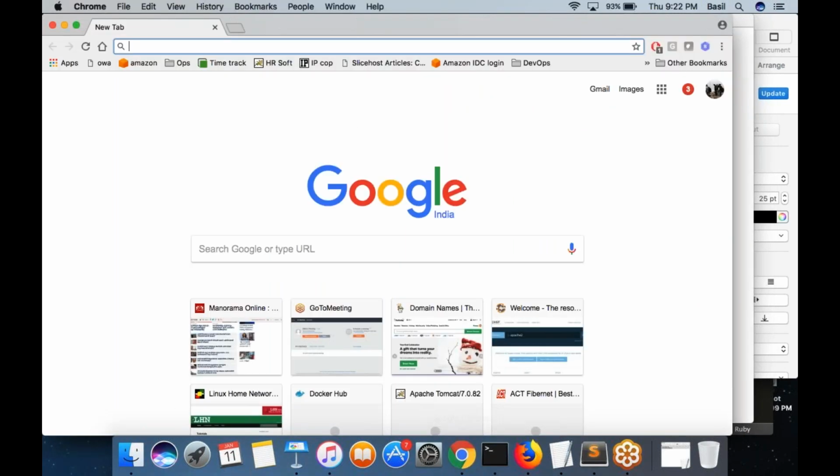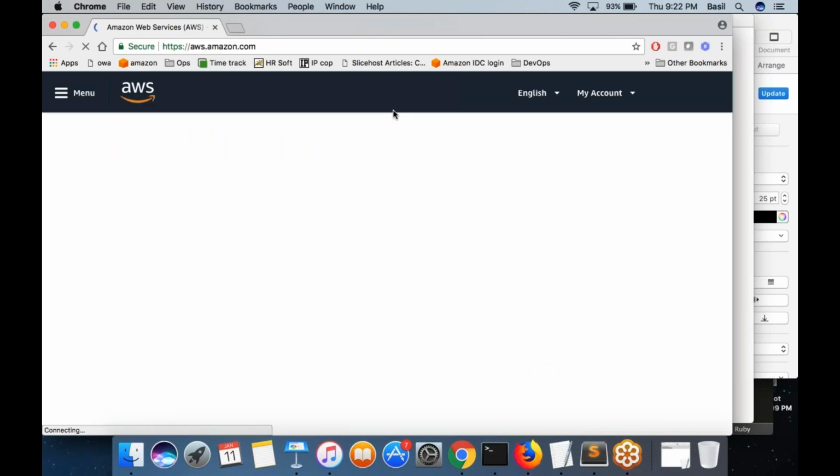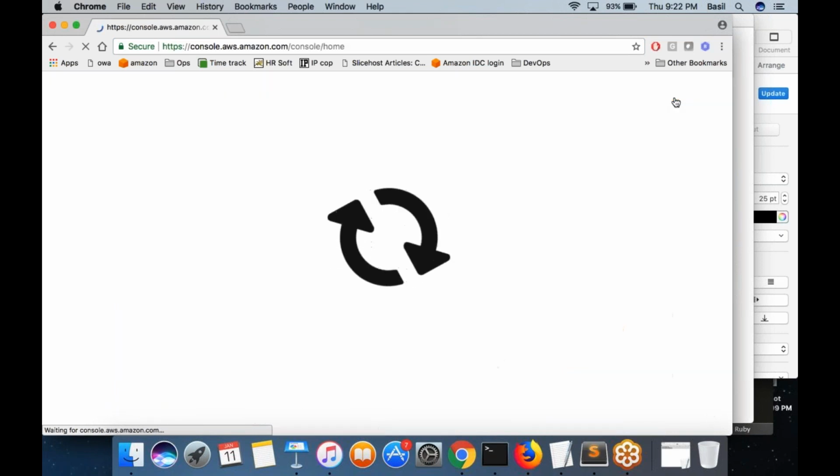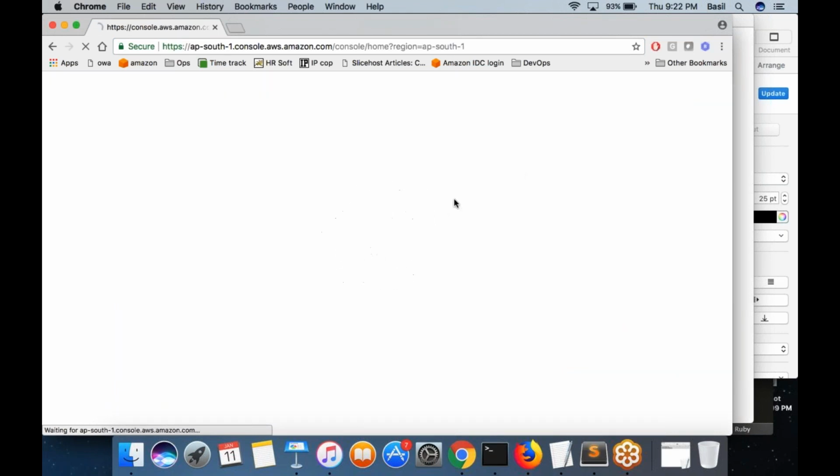So log into your AWS account. In RDS also they have a free tier. You can create a T2 micro RDS instance which is free. It comes under the 1 year free tier. You can create only one, of course. If you create more than one, it would be chargeable. But if you create only one, it is free.